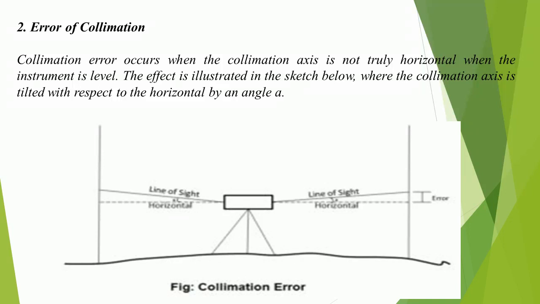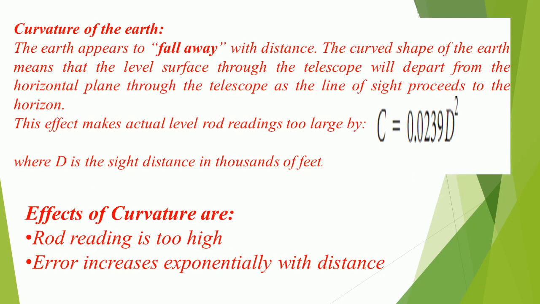2. Error of collimation. Collimation error occurs when the collimation axis is not truly horizontal when the instrument is level. The effect is illustrated in the sketch below, where the collimation axis is tilted with respect to the horizontal by an angle A. Curvature of the Earth.